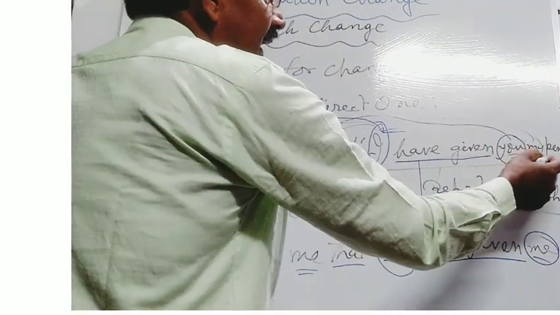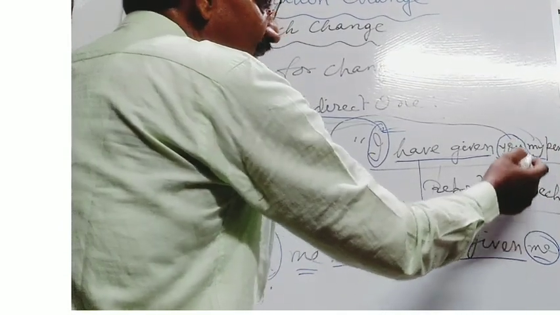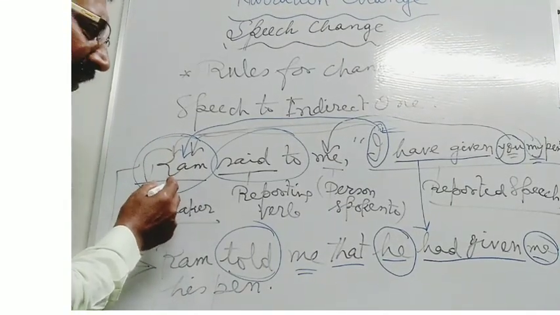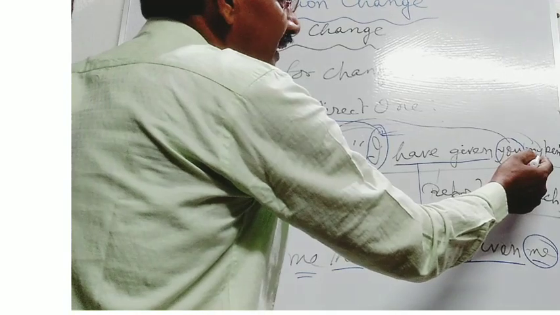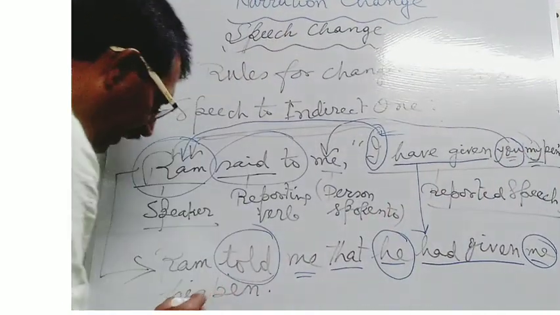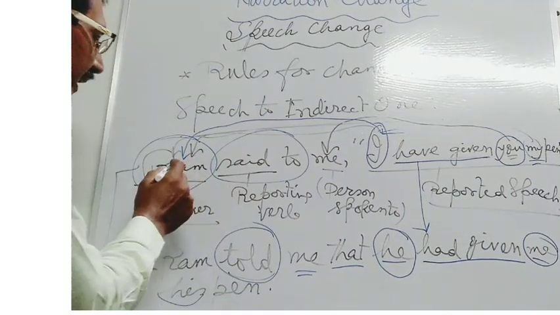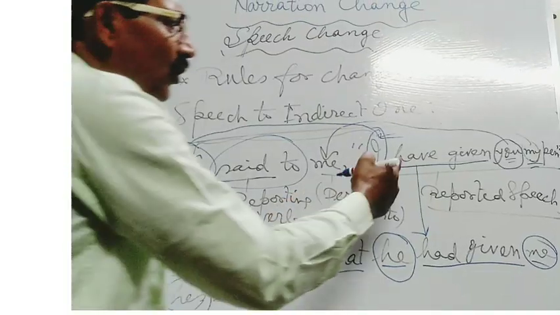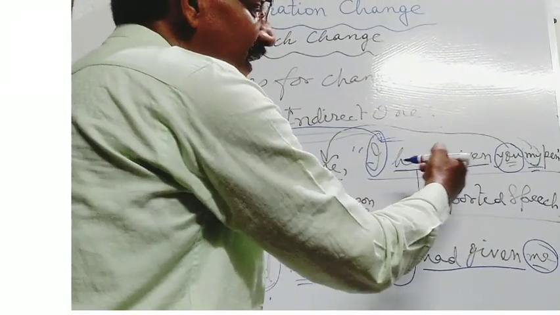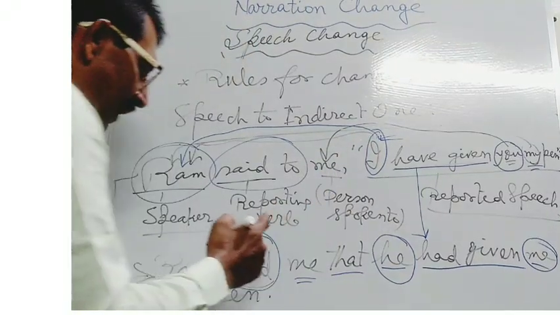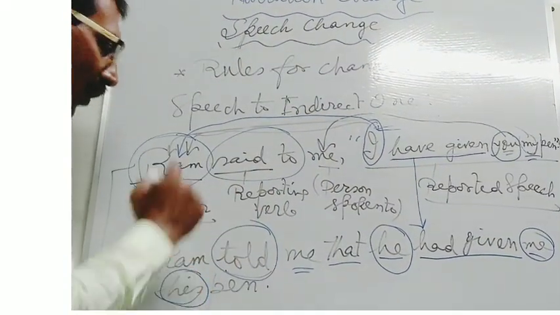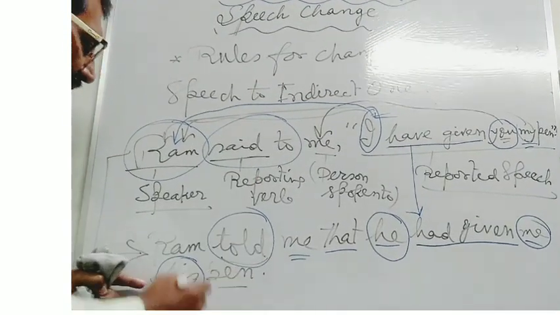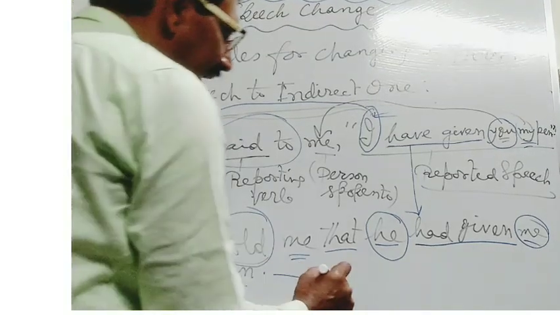Then again my is there. My is in possessive case. My is related with the person of the speaker, Ram is the person. Here it is the third person, but here my will be converted into his. Here my is in possessive case, but Ram's pronoun he will be converted into his. Though there is the change of pronoun in the reported speech, there will not be change in case of the pronoun. So you will have to use his instead of my. Then pen is there. In this way, you may report the speech in indirect way.